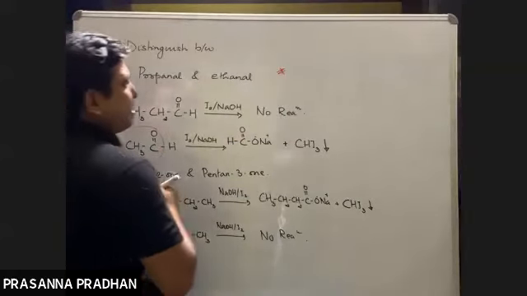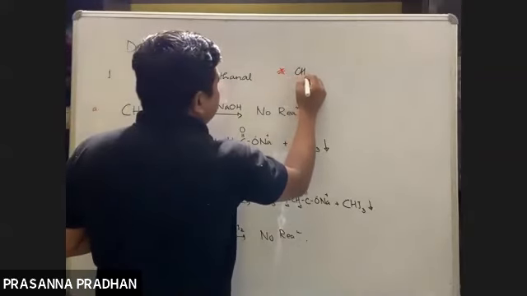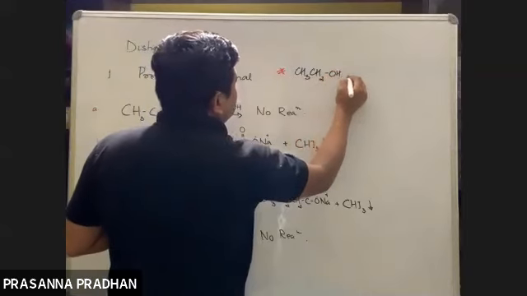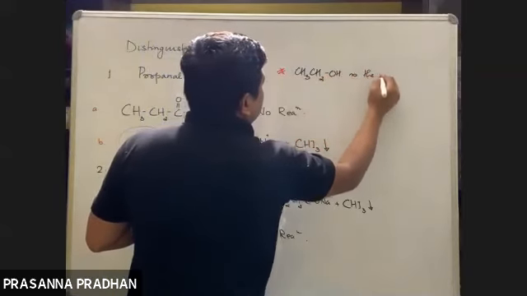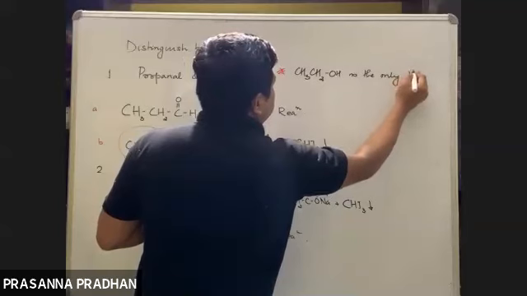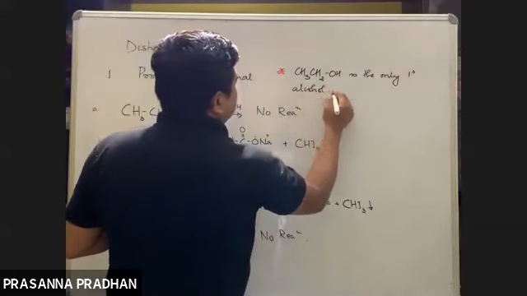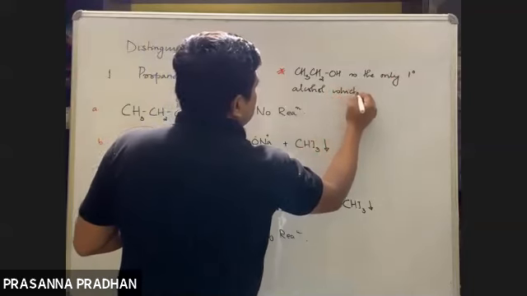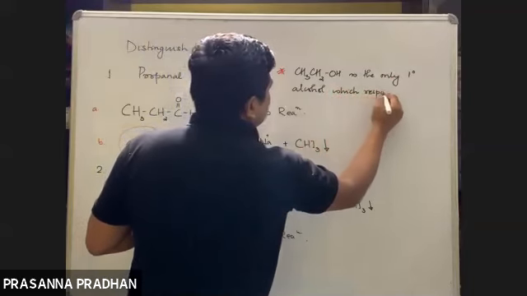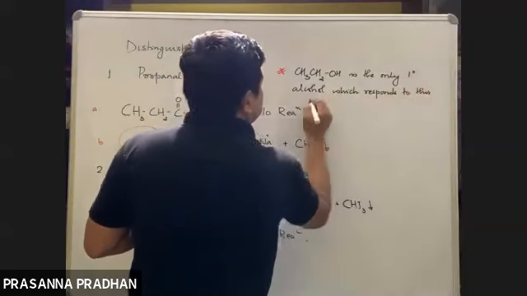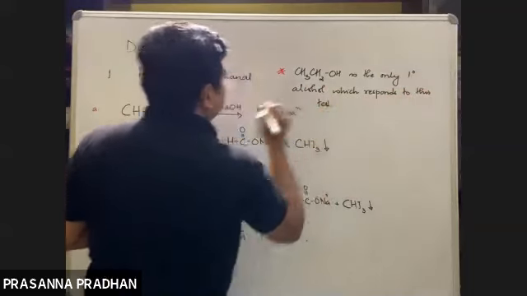So यहाँ पर you can note it down. Ethyl alcohol is the only primary alcohol, the only 1 degree alcohol which responds to this test.